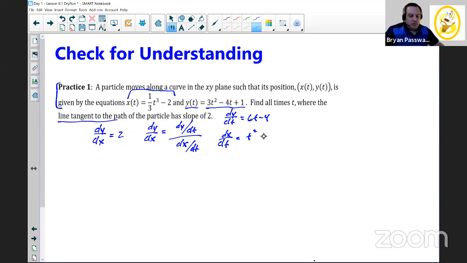So to solve this problem, I know that dy over dx, which is supposed to equal 2, can also be found by taking dy/dt over dx/dt, which means the 6t minus 4 over t squared should be equal to 2. And this is going to be the equation that we want to solve. If we can solve this algebraic equation, we're going to be able to figure out what those t values are, find all the times t. I'm going to put that off here to the side. If you do solve this, the solutions would end up being 1 and 2. So maybe you can go back and see if you can finish solving that one.